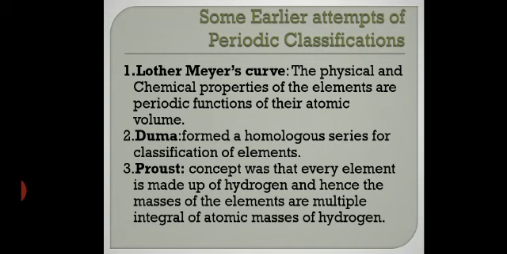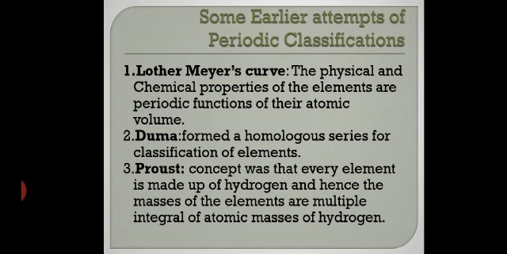Got it? For example, sodium forms sodium hydride, so the ratio of the masses of sodium to hydrogen is an integral ratio. Similarly, hydrogen combines with oxygen, so the ratio of hydrogen to oxygen is a simple integral ratio. That was given by Prout.